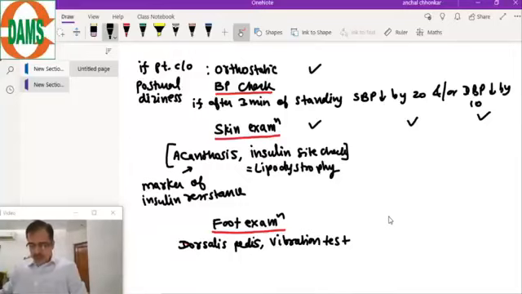Can hypotension happen from squatting to standing position suddenly? It can happen.